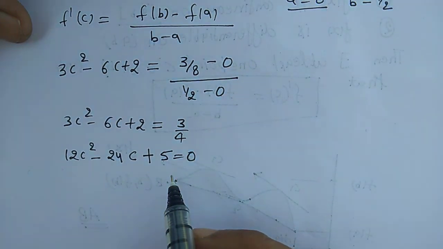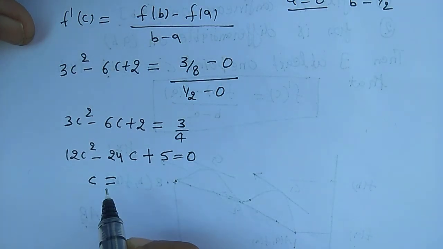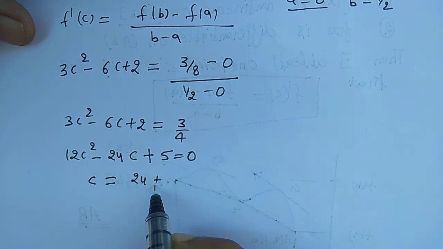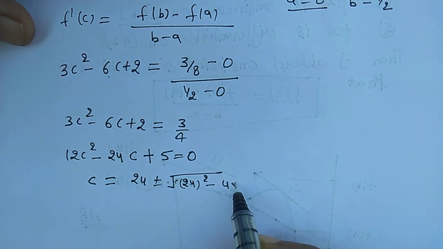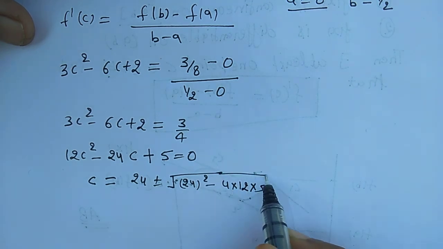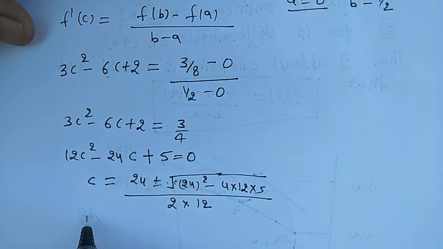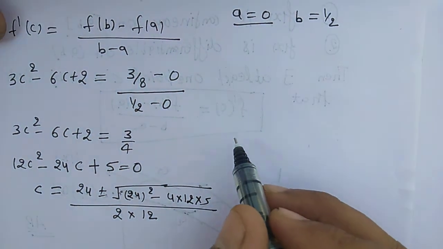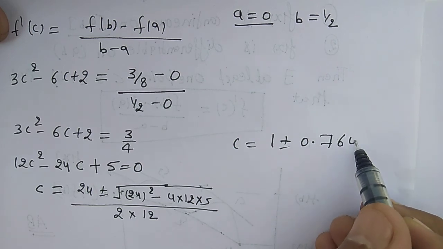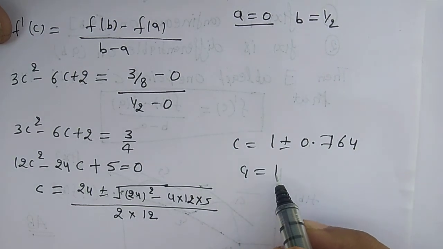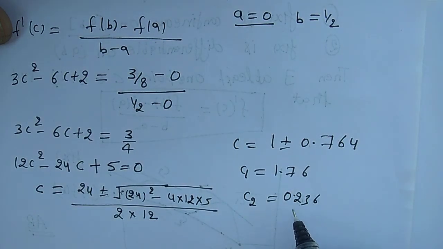This is the quadratic equation in c, so we get the value of c. c equal to minus b plus minus root of b square minus 4ac by 2a. If you solve this, we get c equal to 1 plus minus 0.764. So C1 equal to 1.764 and C2 equal to 0.236.